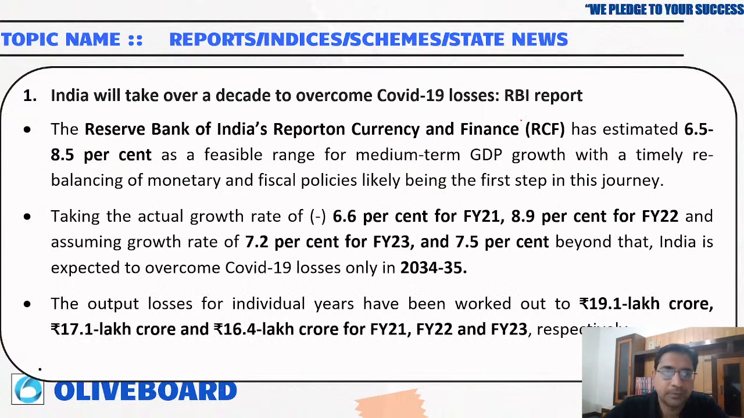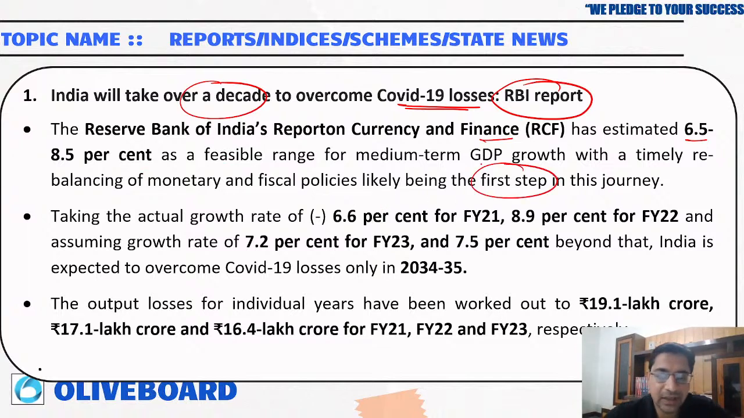Now, India will take over a decade to recover from the COVID-19 losses. Whatever losses COVID-19 has done to our economy, as per the RBI report, India will take around 1 decade to come over it. The Reserve Bank of India's Report on Currency and Finance has estimated 6.5 to 8.5% as the feasible range of medium-term GDP growth, with a timely rebalancing of monetary and fiscal policy likely being the first step in the journey if we want to bounce back.